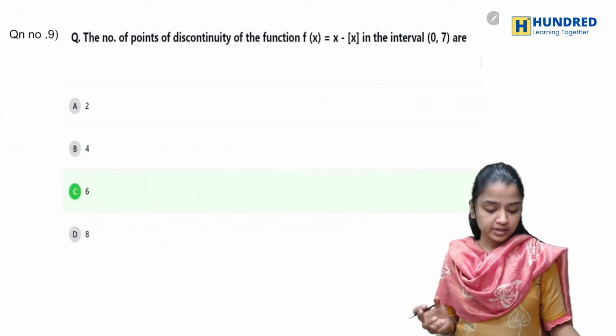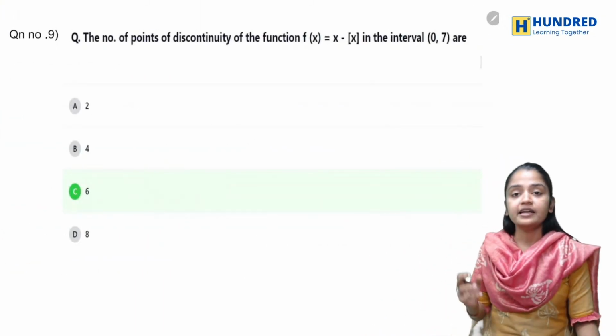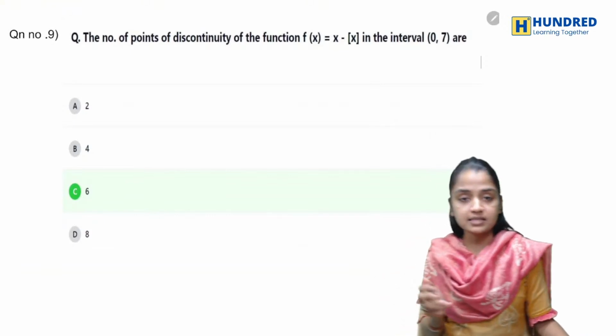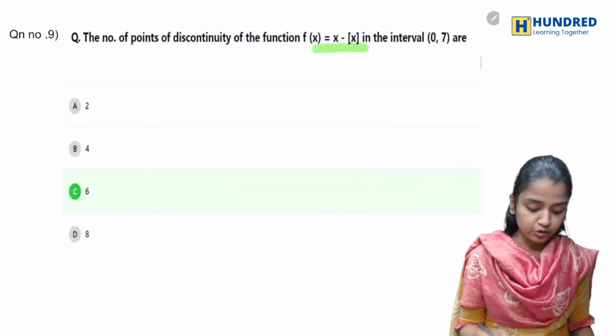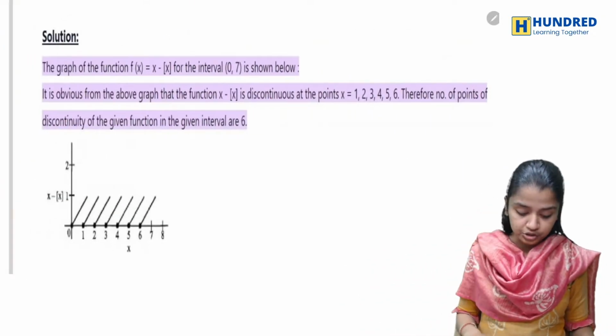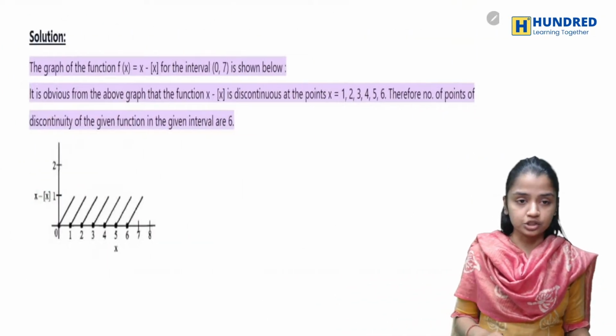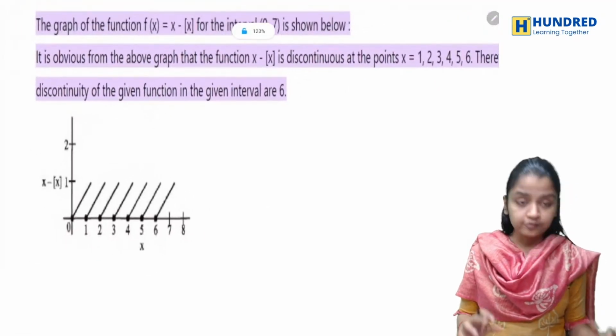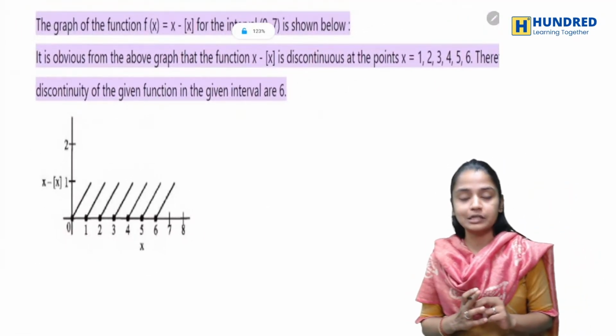Okay. Now let's go to the next one. They ask you to find the number of discontinuity points for the function in the given interval 0 comma 4. When you look at the function, this is the greatest integer function. You have to remember the graph of the greatest integer function.